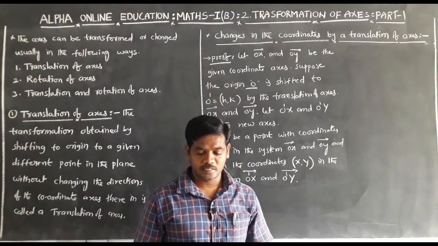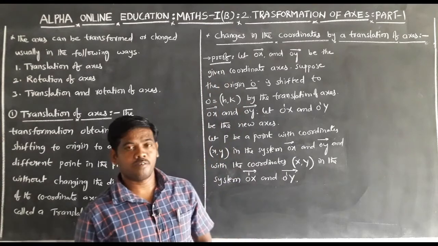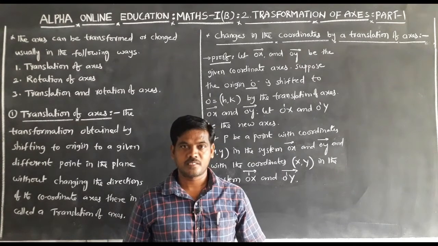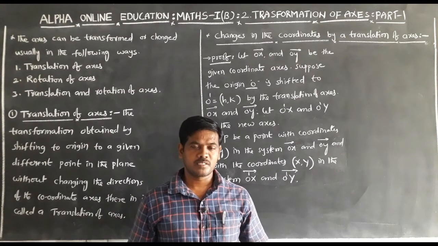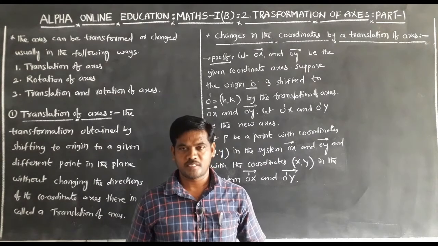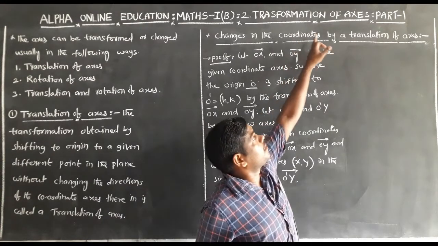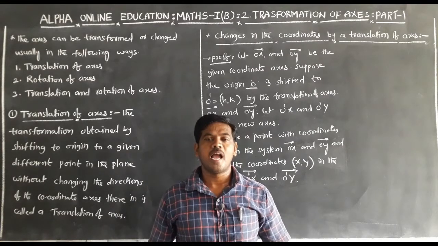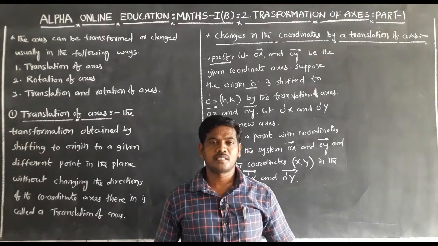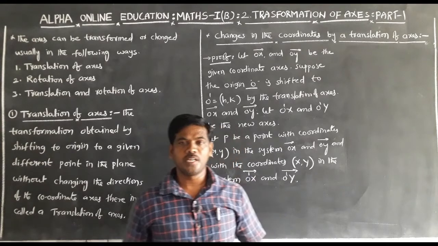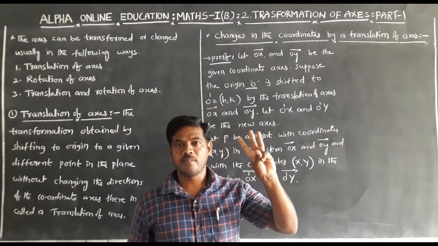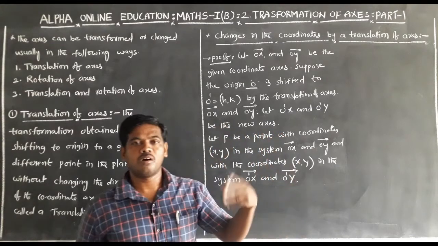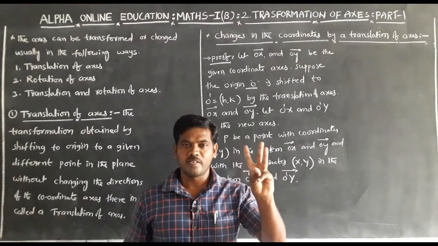transformation of axis. Transformation of axis means changing the coordinate axis. Coordinate axis means x-axis and y-axis. The axis can be changed in 3 ways. How many ways? 3 ways. The axis can be transformed or changed in 3 ways.